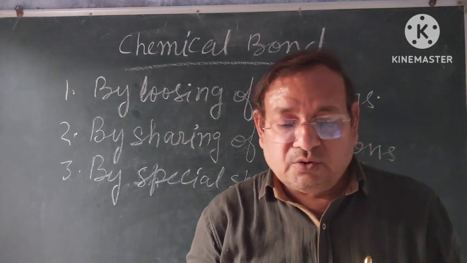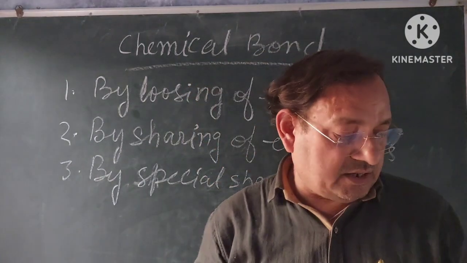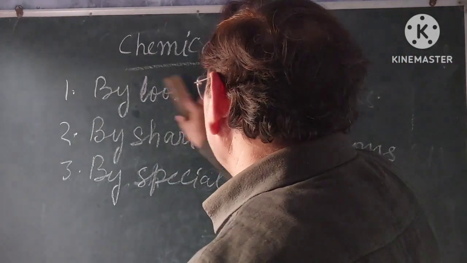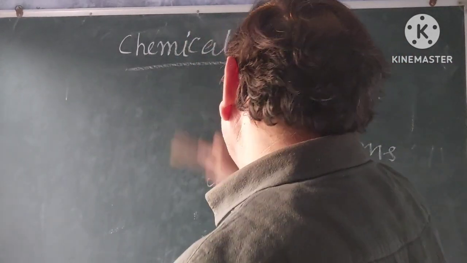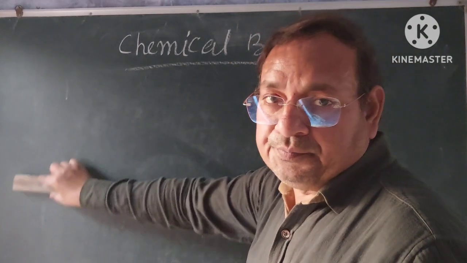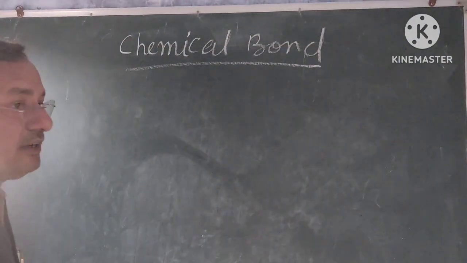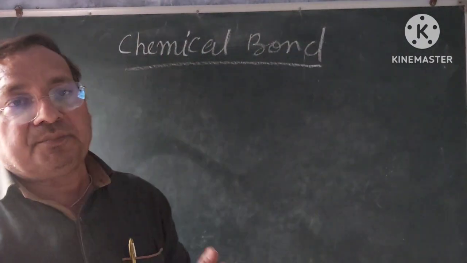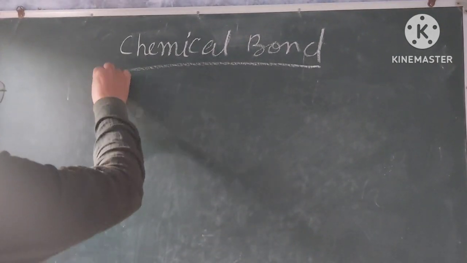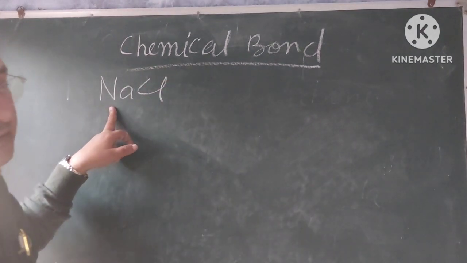So now I am going to discuss by taking an example of sodium chloride. Understand? Sodium chloride is an ionic compound. The formula of sodium chloride is NaCl.